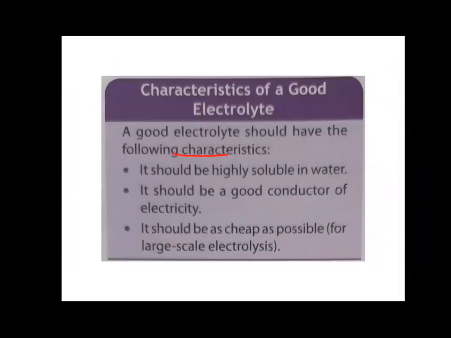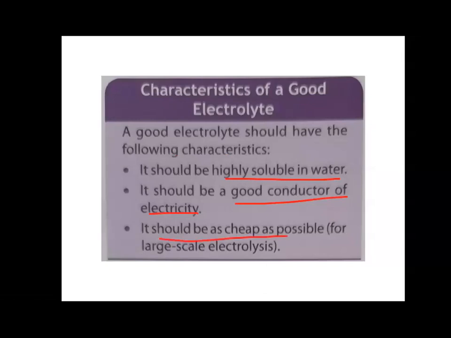So this is your electrolyte. Now, what are the characteristics of a good electrolyte? Good electrolyte किसे बोलेंगे? A good electrolyte is one which is soluble in water. First thing, it should get mixed with water, right? Second, it should be a very good conductor of electricity, meaning it should give a good amount of energy. And third, it should not be expensive.